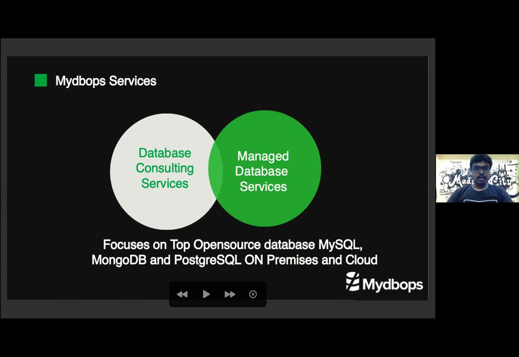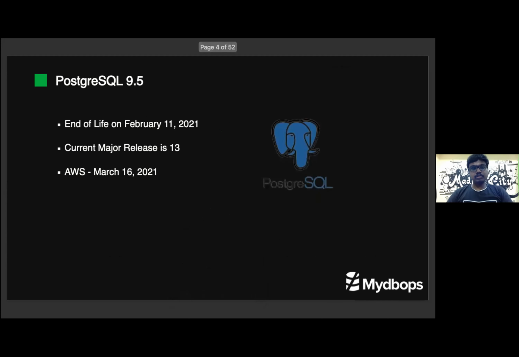Before getting into the topic, this is a short notice to the users who are all using Postgres 9.5. Postgres 9.5 is the oldest version currently available, and it is going to end of life on February 11, 2021. End of life means we can't get any more bug fixes or community support for that version. It is also time for those users to upgrade to the latest release.